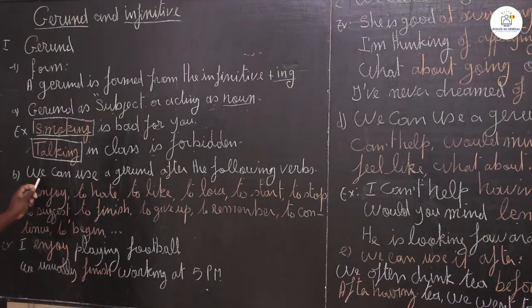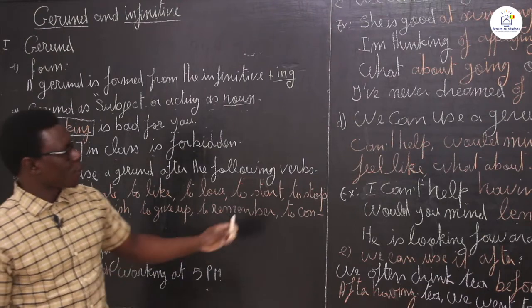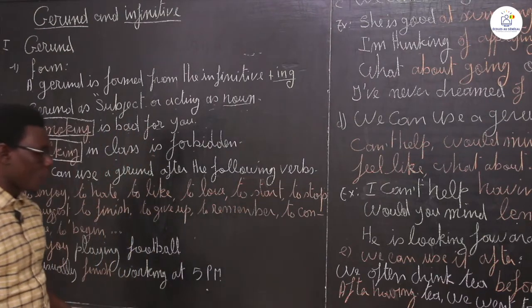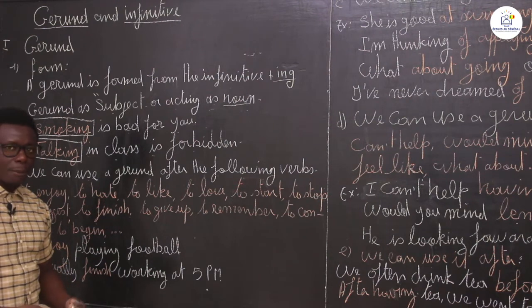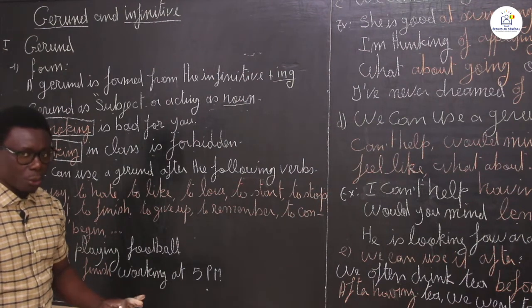B, we can use a gerund after the following verbs. There are some verbs with which we can use a gerund.